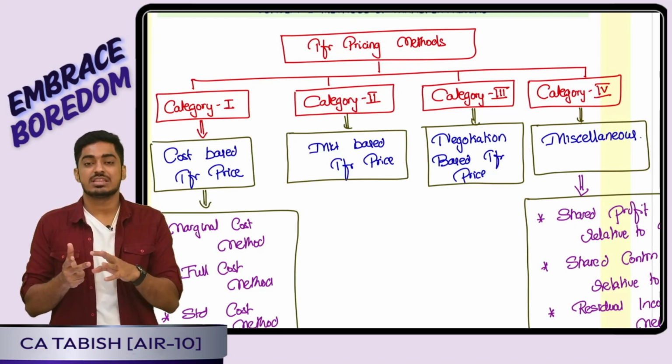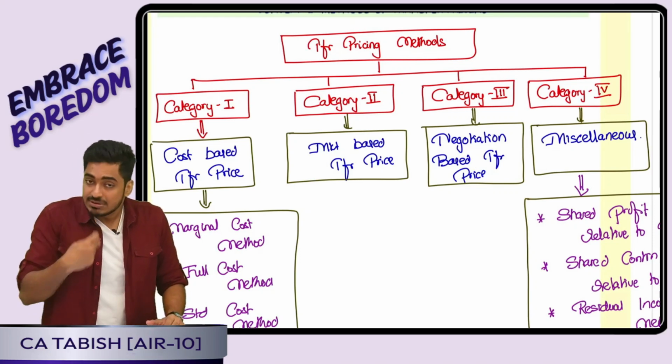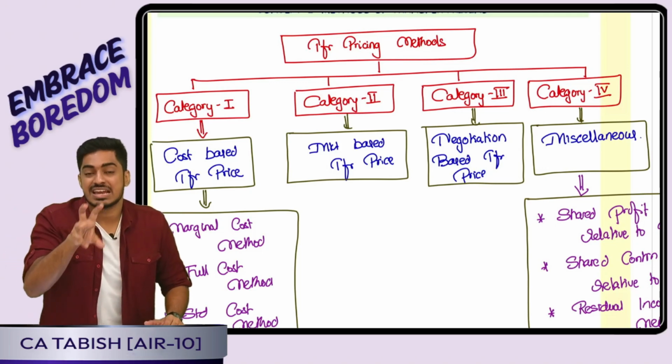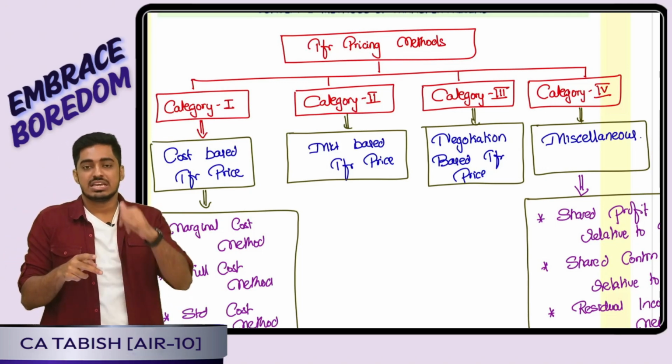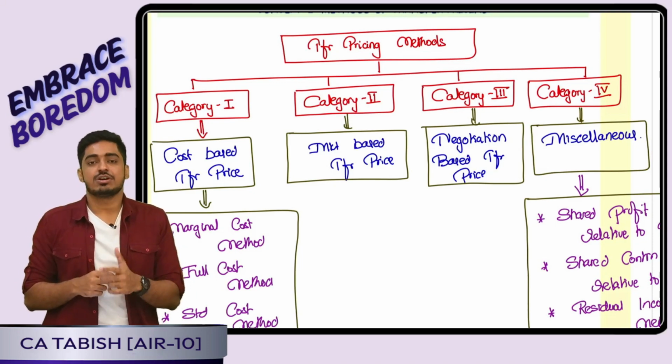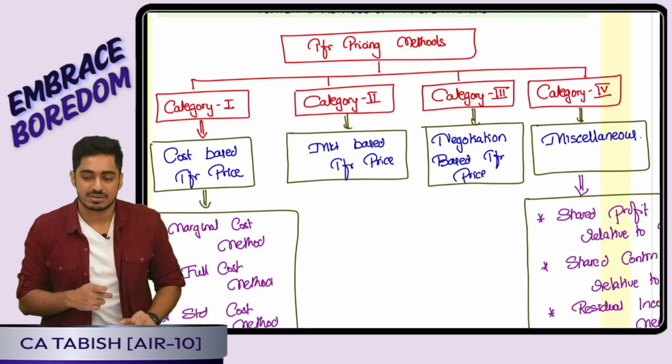So, we have the third method, which is standard cost. Here, I will transfer not at actual cost, but at the standard cost. The difference between standard and actual cost will be directly debited or credited in the books of accounts of the transferor. Is this clear, everyone?